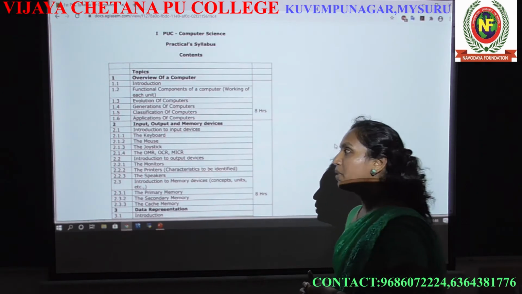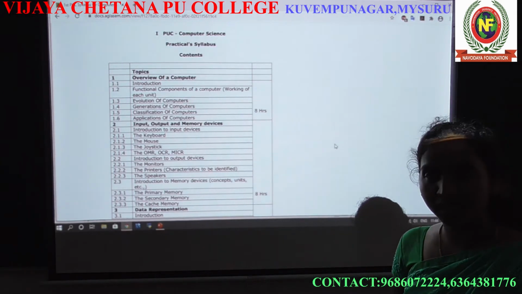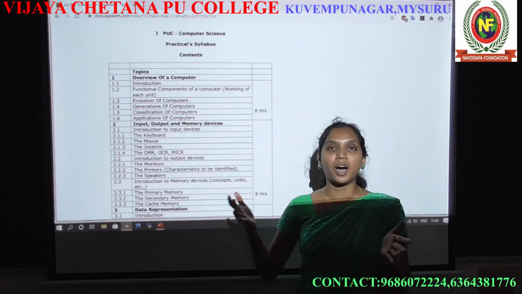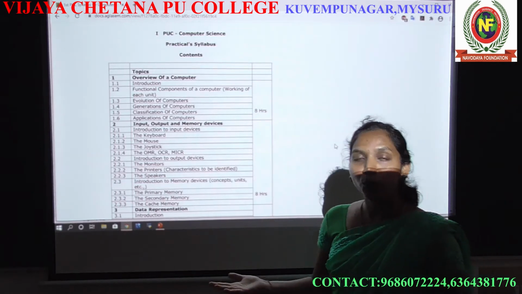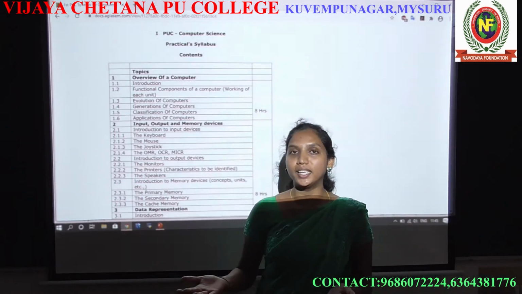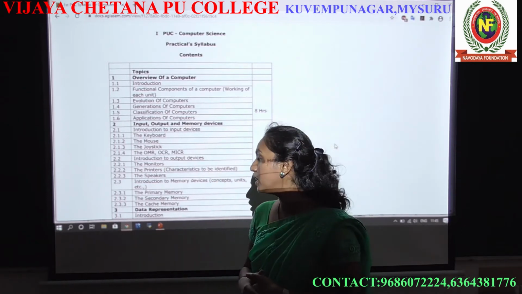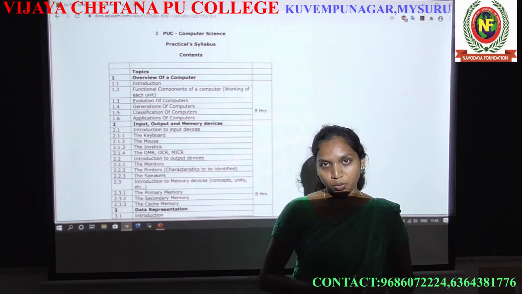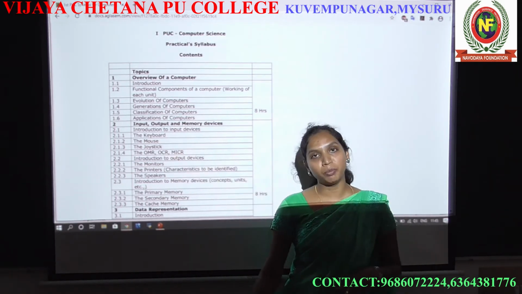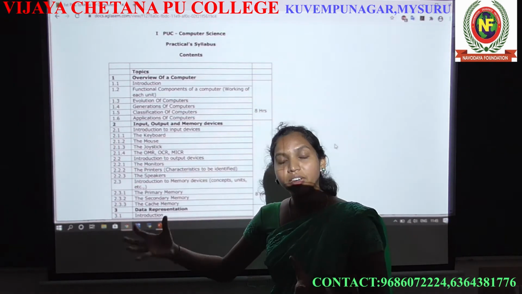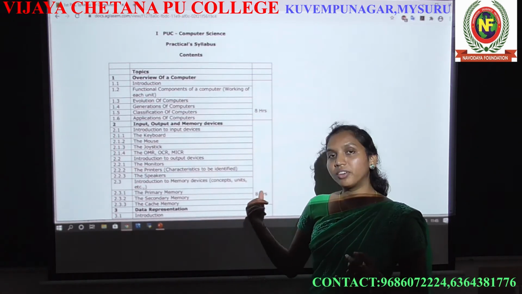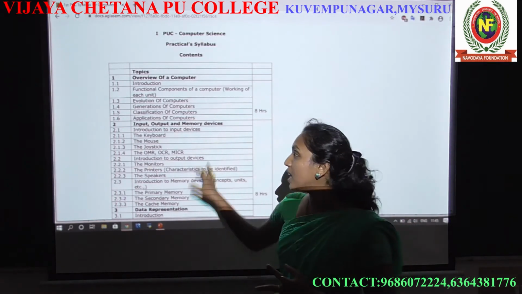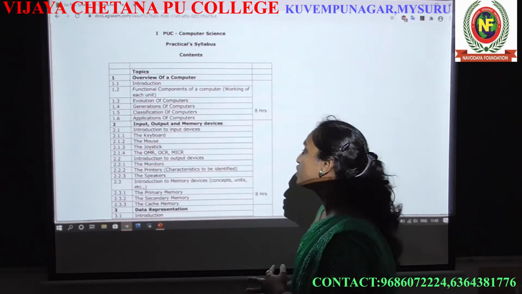The second chapter is input, output and memory devices. In the first year syllabus you should know what a computer is, what the parts of the computer are, and how each part works. That is why the first 3 chapters give a complete detailed explanation of each part of the computer. The second chapter gives the complete hardware component explanation of the input hardware components, output hardware components and memory devices.